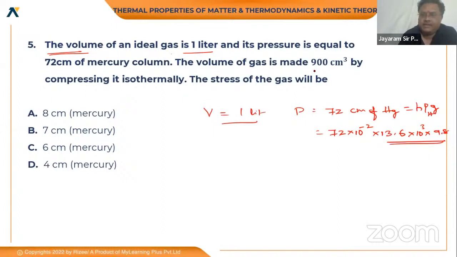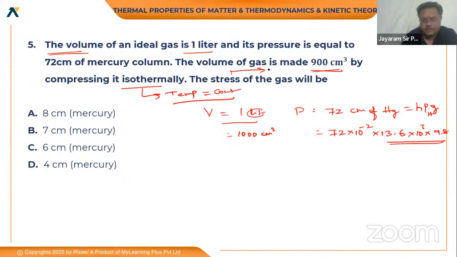So the volume of the gas is made 1 liter, which is nothing but 1000 centimeter cube, by compressing isothermally. What does isothermal mean? Temperature is constant. Stress of a gas is the same as pressure. Why? The stress formula is force by area, which is also equal to pressure. So here temperature is constant, which means isothermal conditions, P1V1 is equal to P2V2. On substituting directly you can get it.